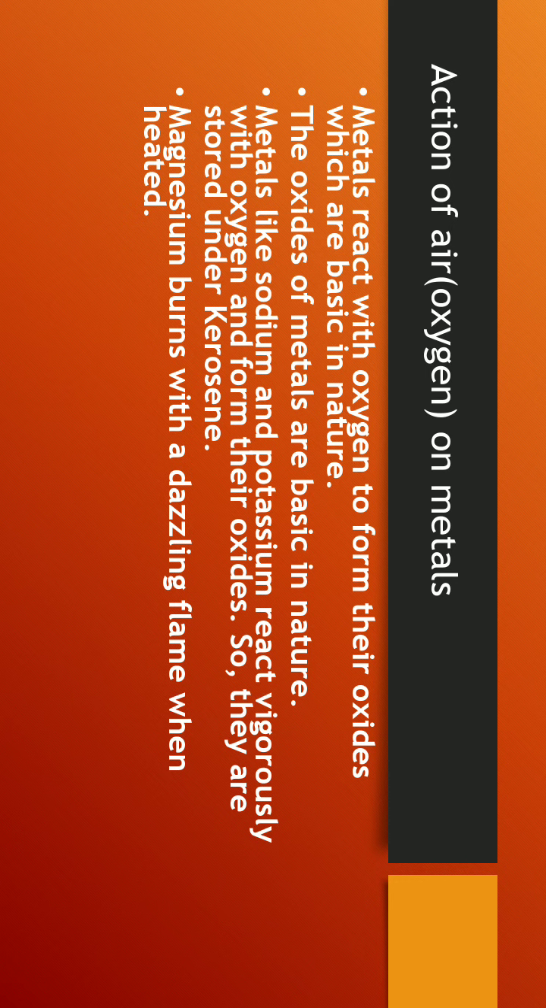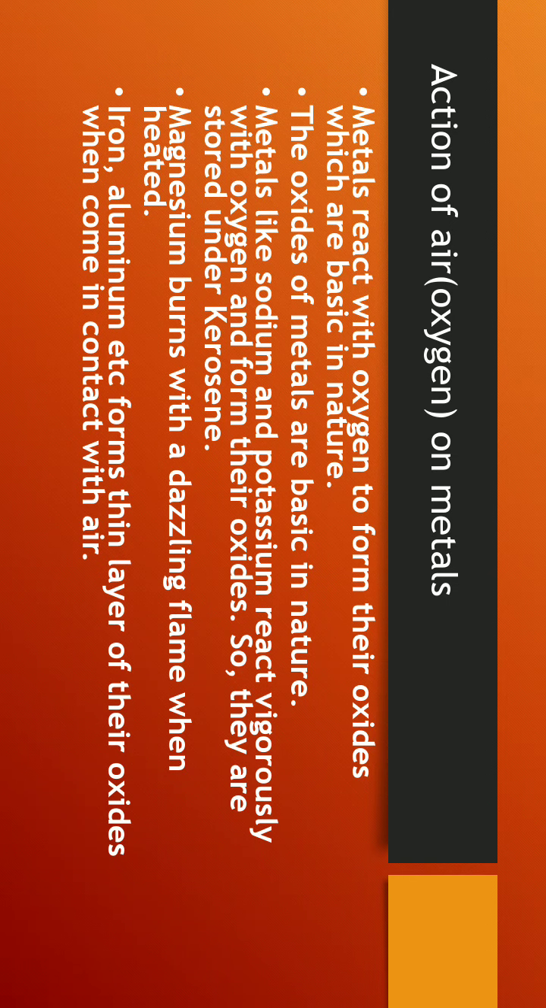Next is magnesium. Magnesium is found in the form of ribbons, and if we bring a magnesium ribbon in contact with a flame, it reacts vigorously with oxygen and burns with a dazzling, very bright flame. So magnesium burns with a dazzling flame when heated. For this reason, magnesium powder is generally used in firecrackers.